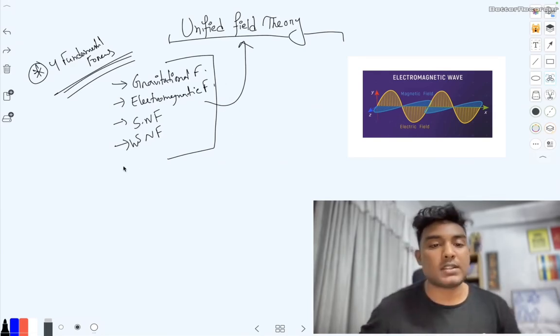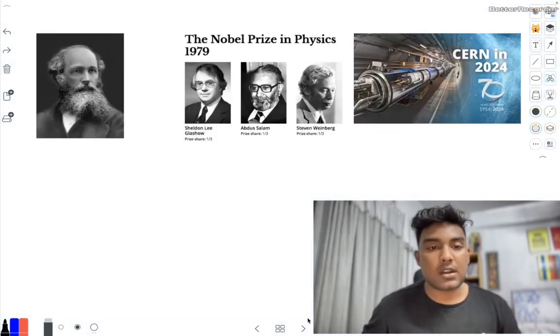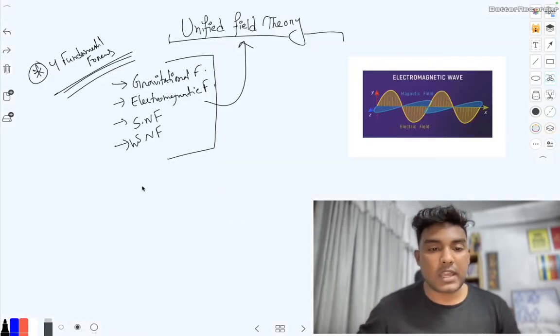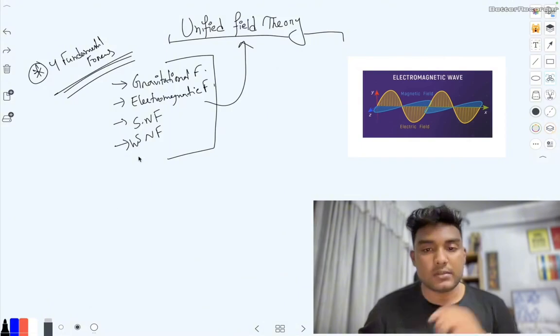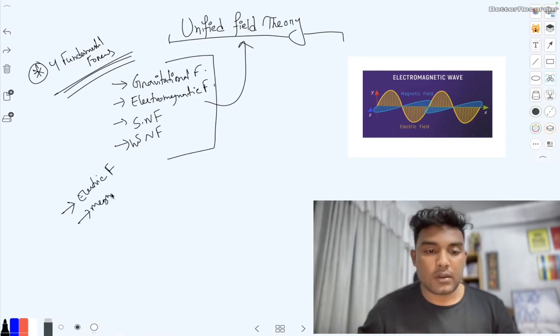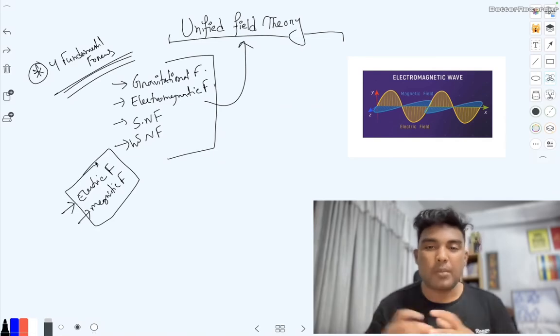First of all, let's talk about James Clerk Maxwell. Firstly, Maxwell came up with an idea of combining the electric force and magnetic force. These two were not combined before.